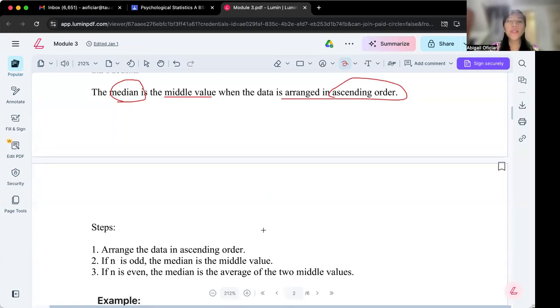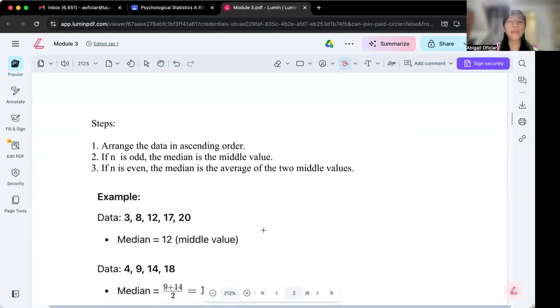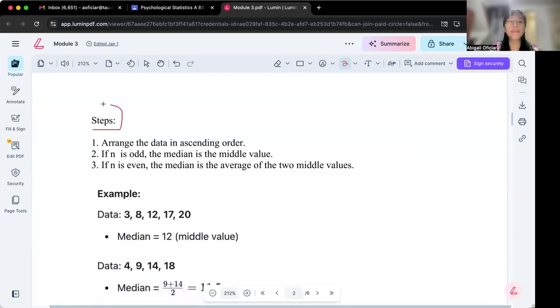Here are the steps. First, arrange the data in ascending order. Second, if n is an odd number, the median is the middle value. But if n is even, the median is the average of the two middle values.